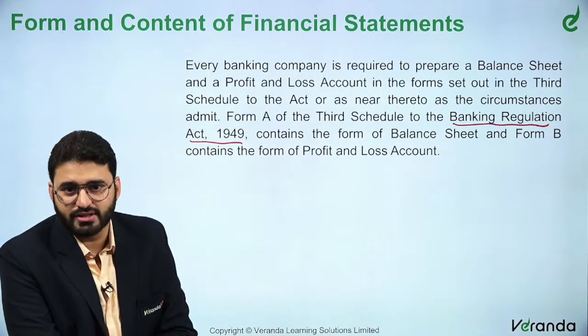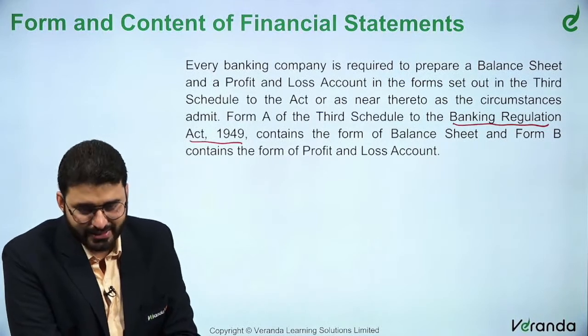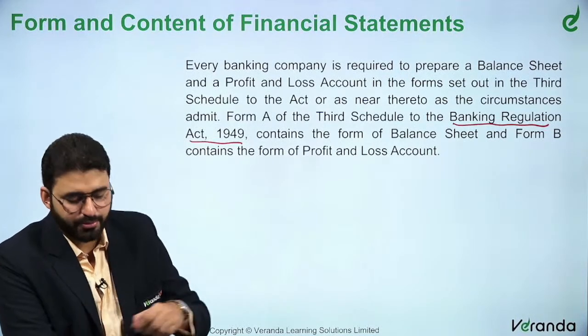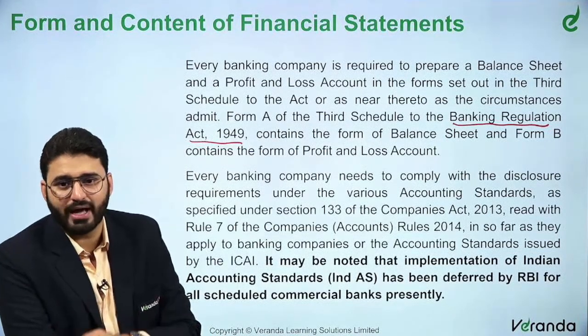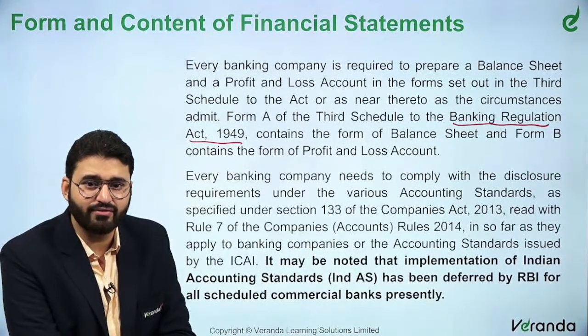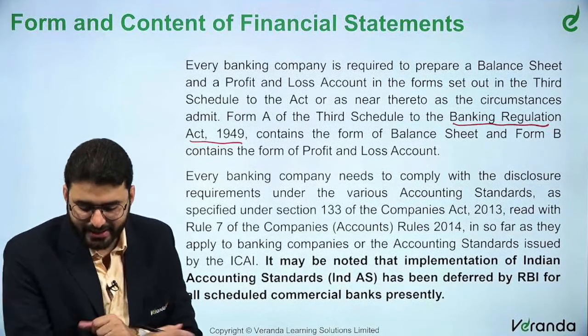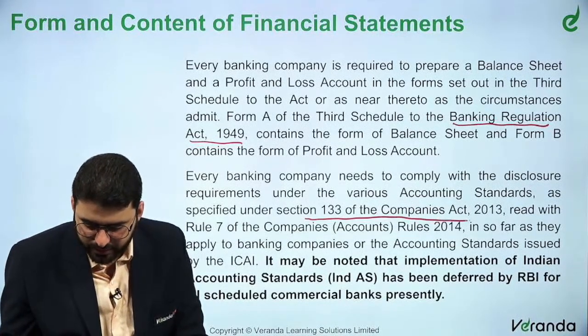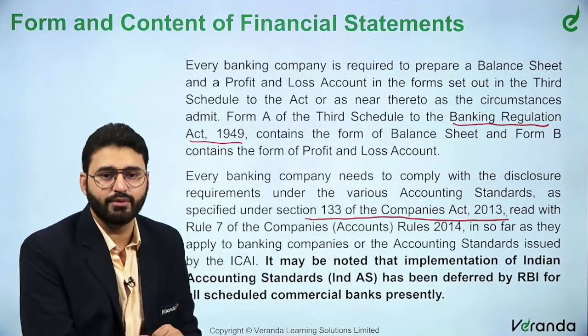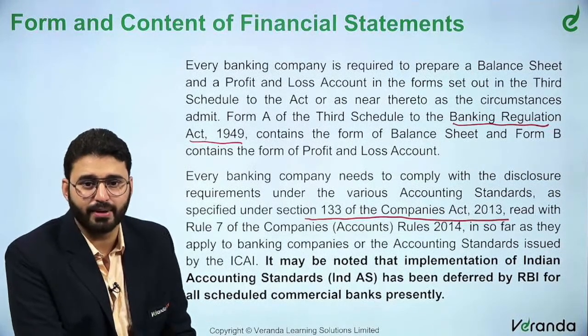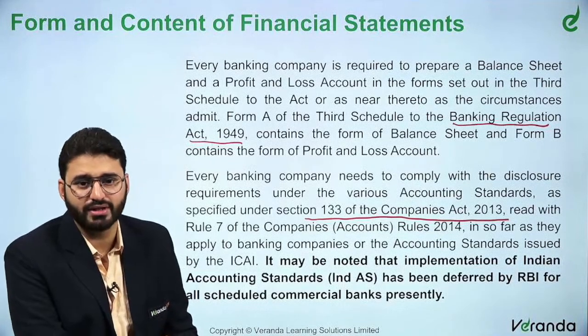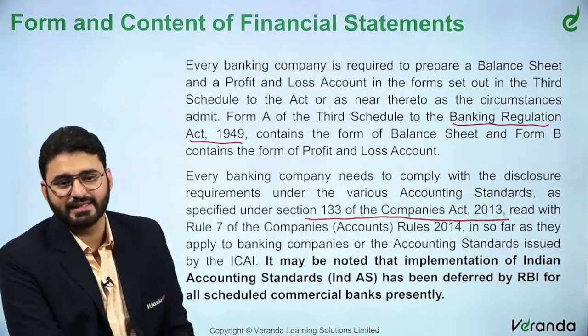Form A of the Third Schedule to the Banking Regulation Act contains the balance sheet, and Form B contains the profit and loss account. Every banking company additionally needs to comply with the disclosure requirements under the various accounting standards as specified under Section 133 of the Companies Act 2013, read with Rule 7 of the Companies (Accounts) Rules of 2014, insofar as they apply to banking companies, or the accounting standards issued by the ICAI.